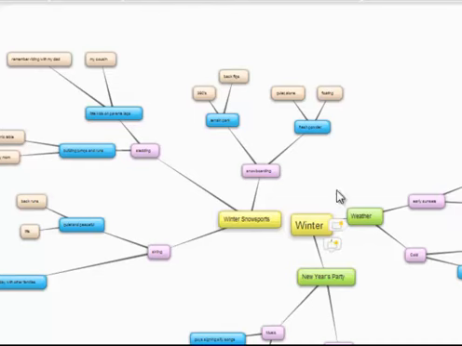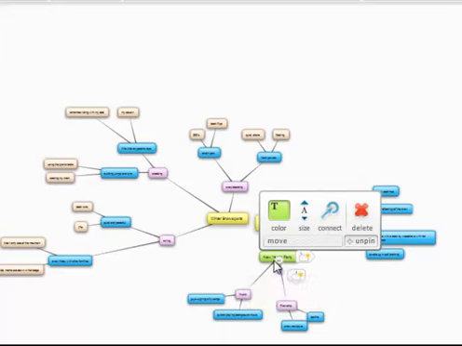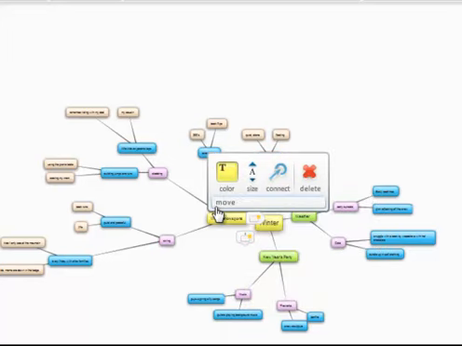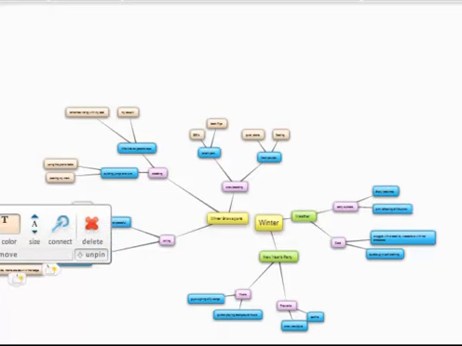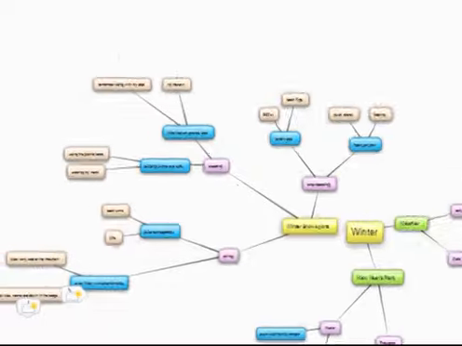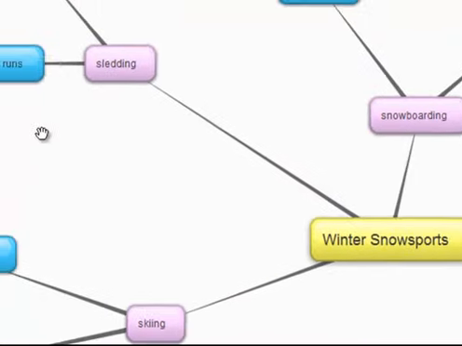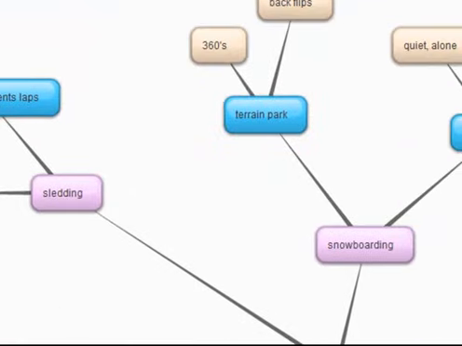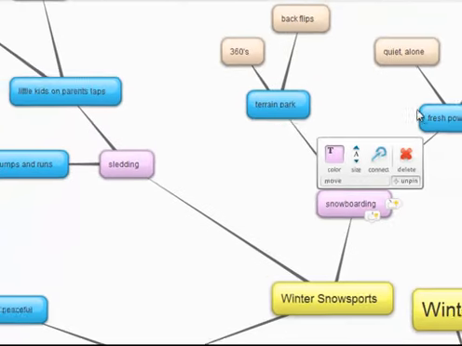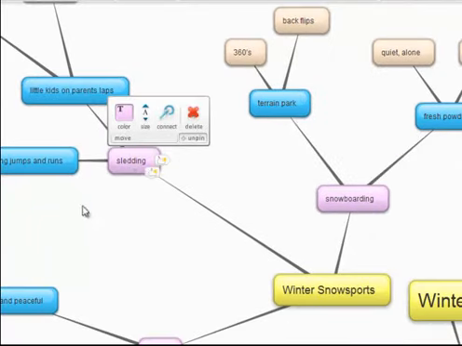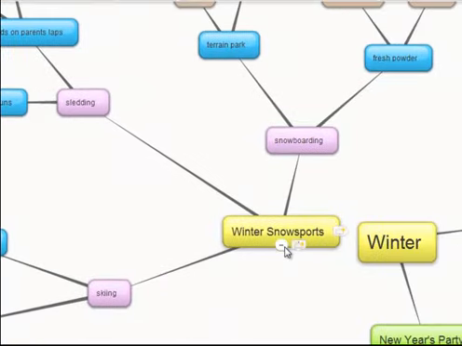When I first looked at my mind map that I created, I thought I was going to write about New Year's Day and winter sports and the weather. But as I built my mind map more and more, I found that I really had a lot more to say about winter sports than about everything else. Looking at it, I see, wow, with winter sports I can talk about snowboarding and fresh powder and terrain parks and sledding and all kinds of information about this one part of winter.